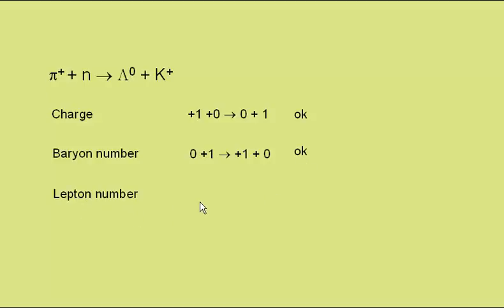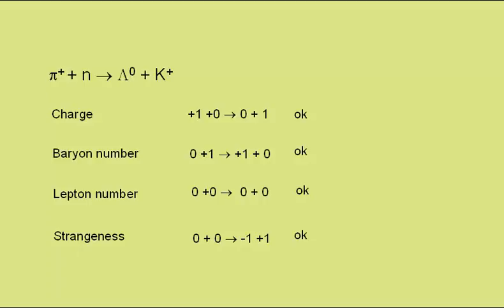Lepton number. Well, none of these are leptons, so that is okay. And finally, strangeness. The pi plus has 0 strangeness, as does the neutron. The lambda naught has a strangeness of -1. It contains a strange quark. The K plus has a strangeness of +1. It contains an anti-strange quark. So we have conservation of strangeness, and the interaction is therefore okay.